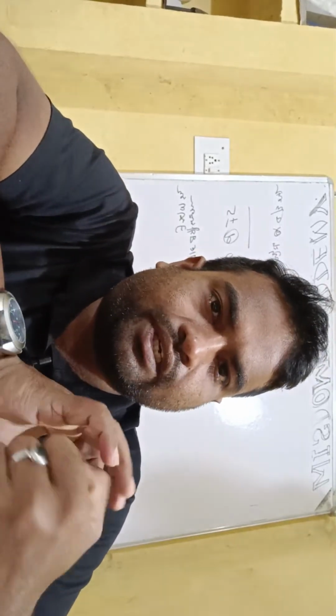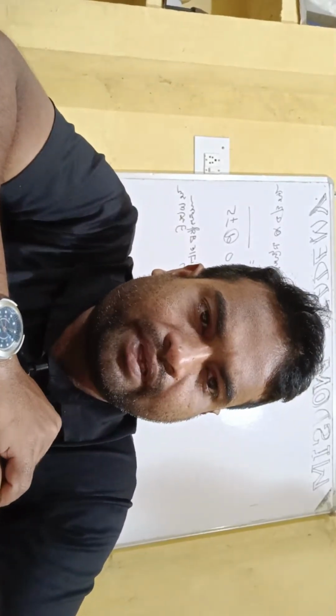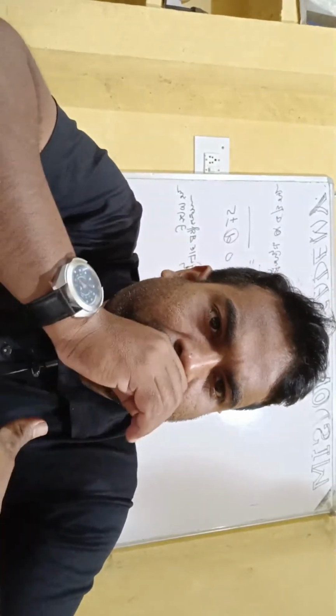And next question. Antibodies present in colostrum which protect newborns from certain diseases are of dash: IgG type, IgA type, IgD type, IgE type. Antibodies present in colostrum are IgA type.